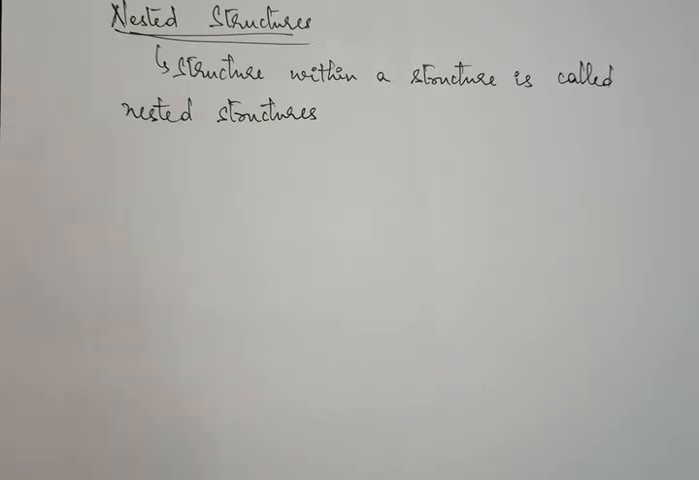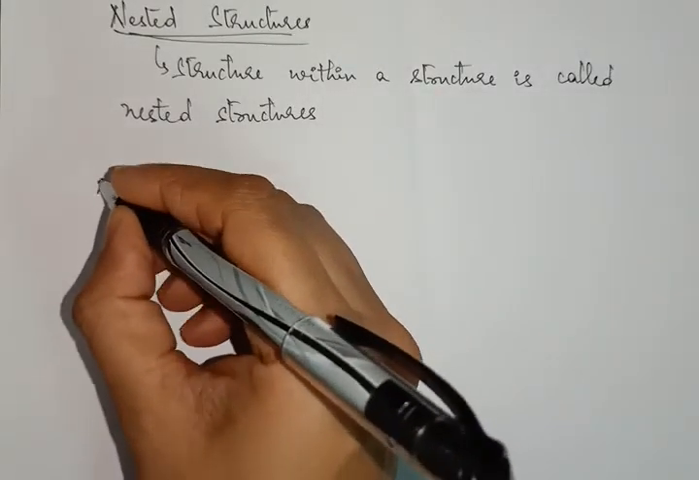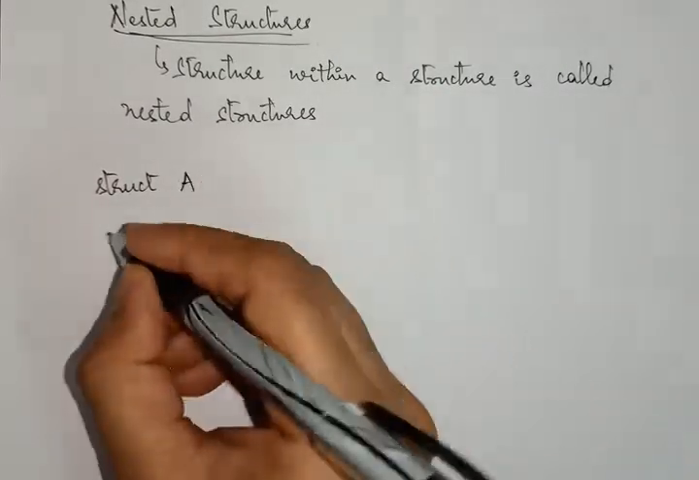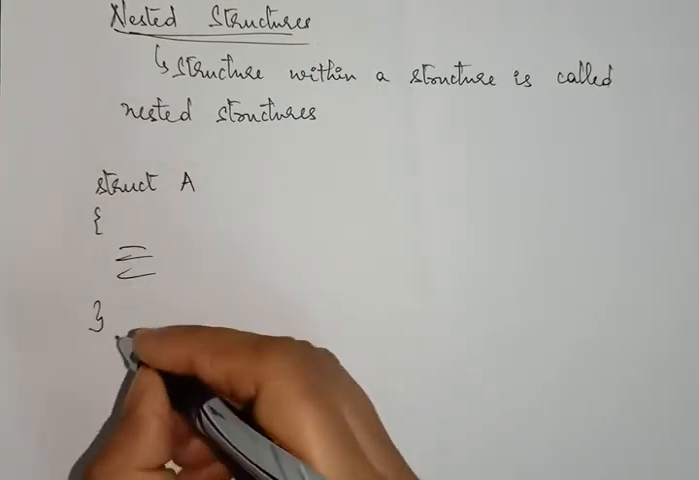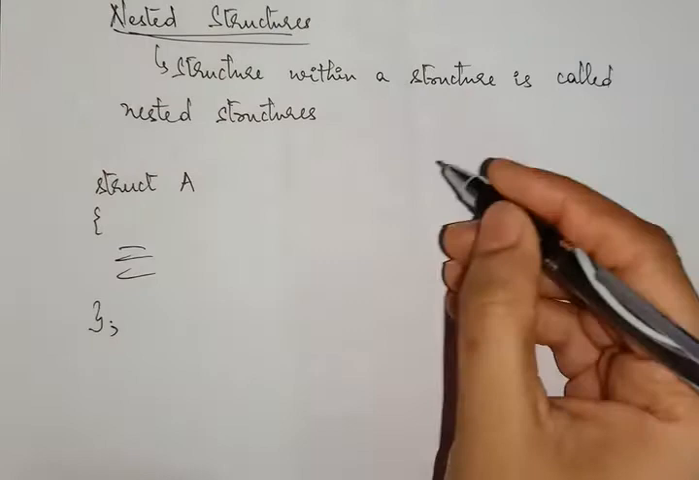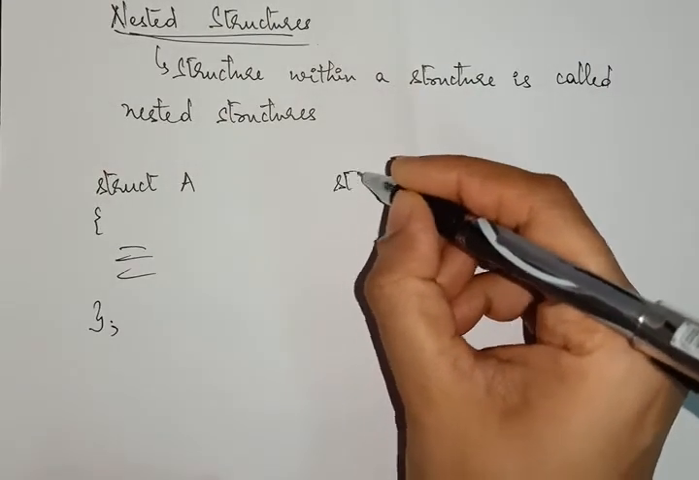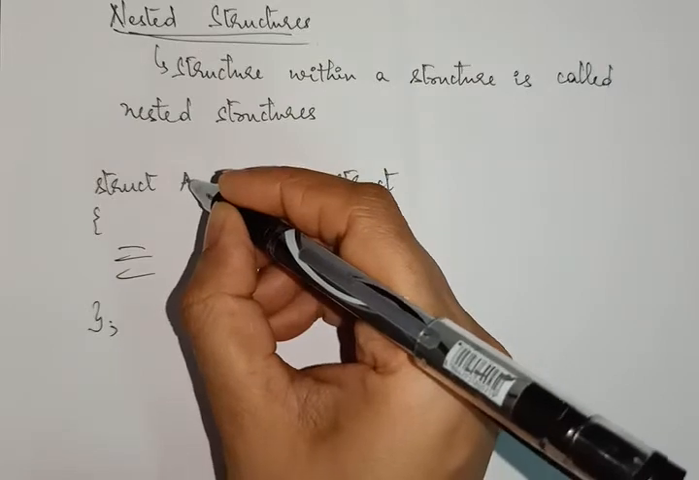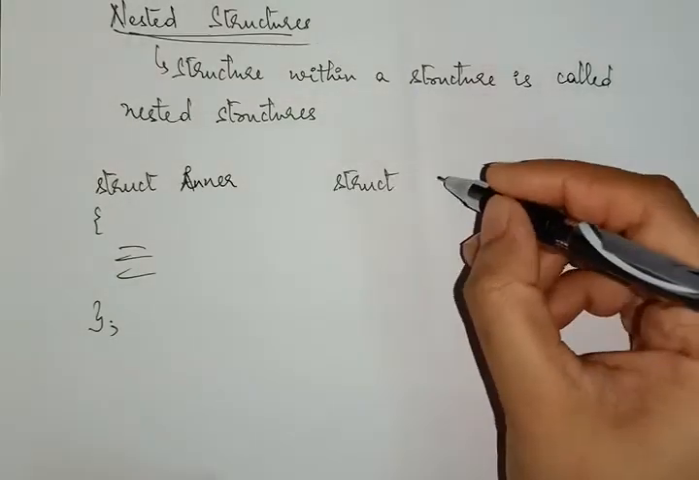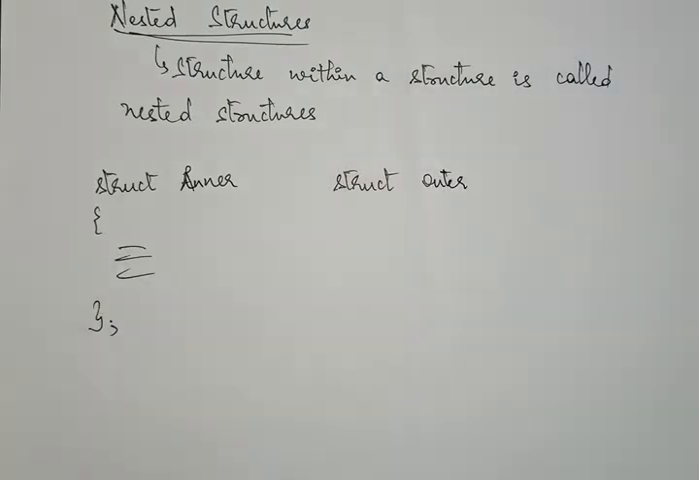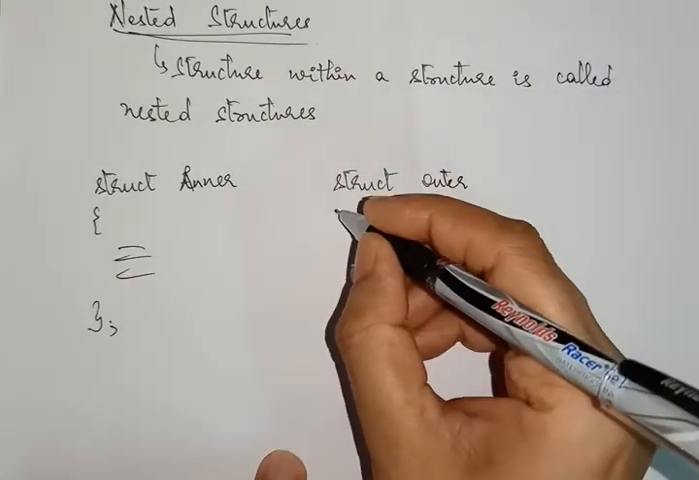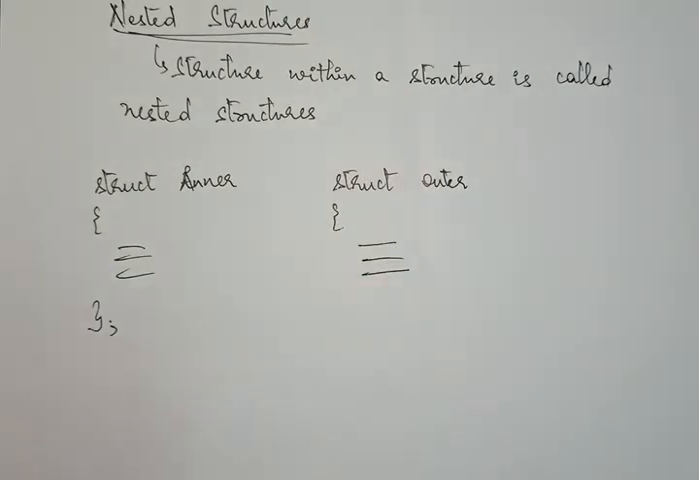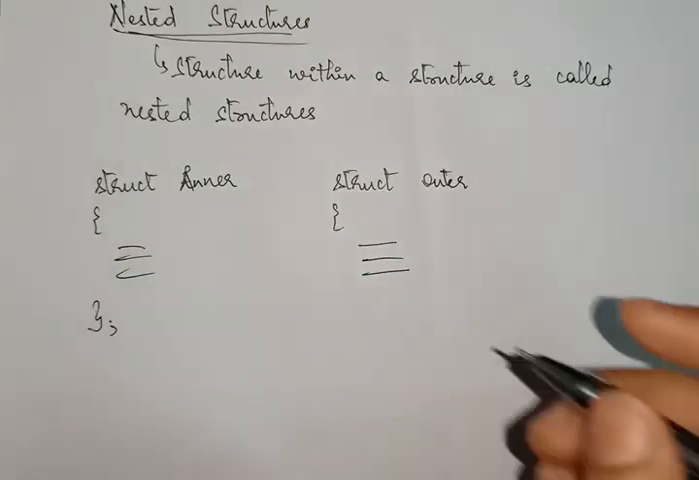So it's quite simple. You're going to create an inner structure and an outer structure. There are two ways of creating it. One way is, say you have a structure A, you have its members declared, and you have another structure. Let me name this as inner structure and this as outer structure. The name itself defines what it is. Outer structure, and here you have members of the outer structure.